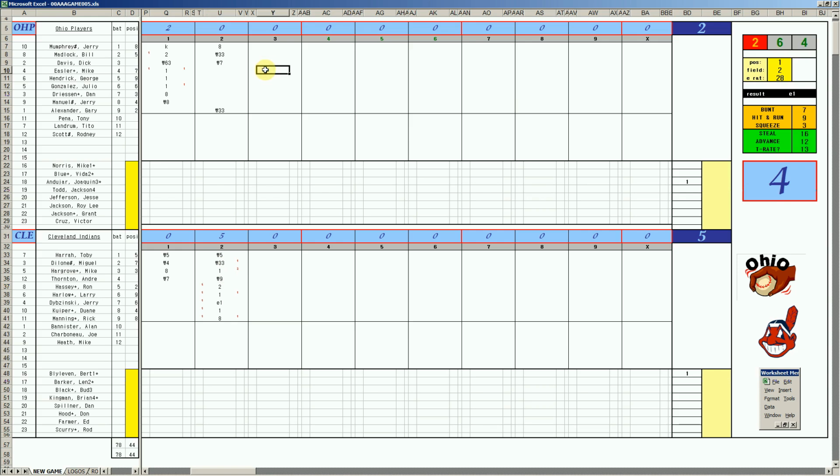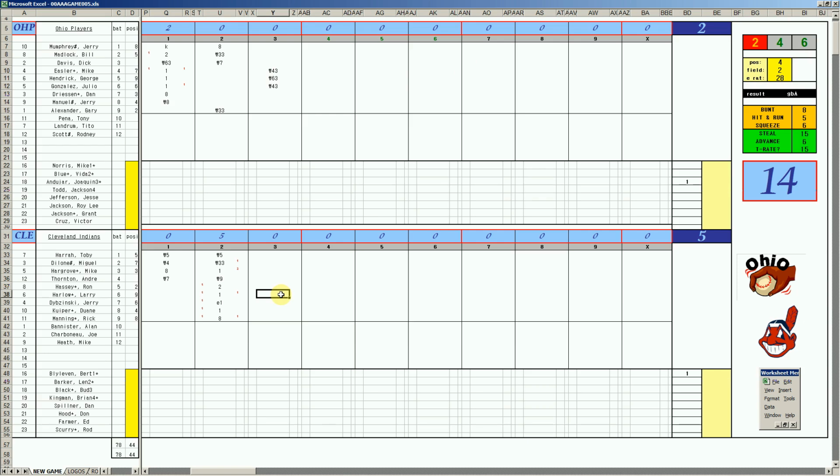We go to the 3rd. Mike Easler, 210, second. George Hendrick, 2-4, short. And Julio Gonzalez, 63, second X. Kuiper's a 2-4, he makes the play.